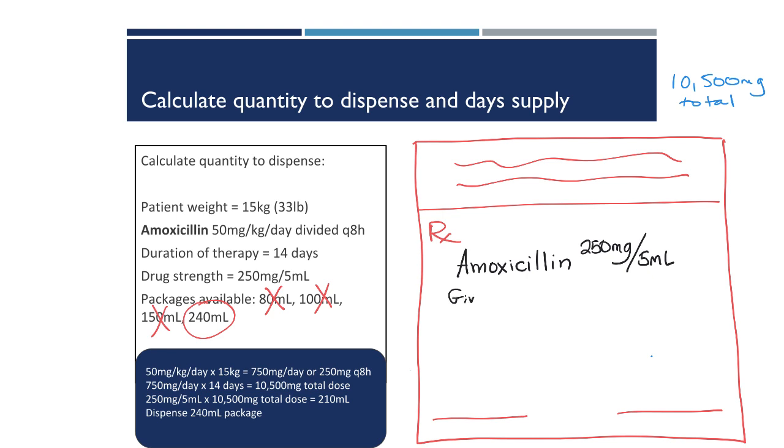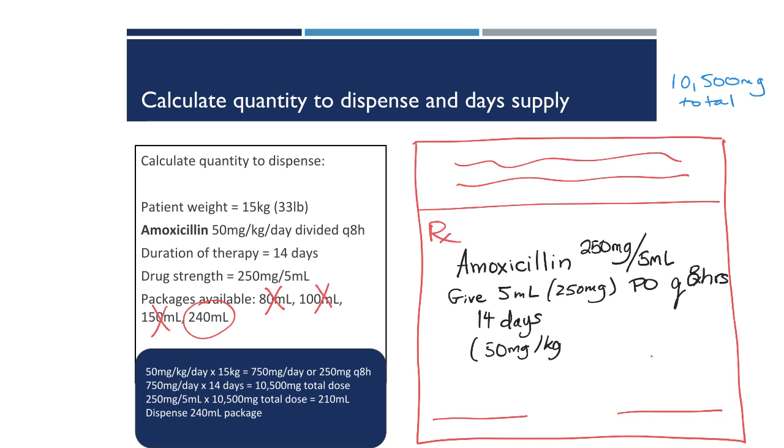Amoxicillin 250 per 5. We're going to give 5 milliliters, which is the equivalent of 250 milligrams, of course. PO, Q8 hours for 14 days. Remember to put your dosing basis on the prescription as well. We used 50 milligrams per kilogram per day per our reference. And the total volume we'll dispense is 240 mLs. The patient will only use 210, but we have to dispense the full bottle of 240.